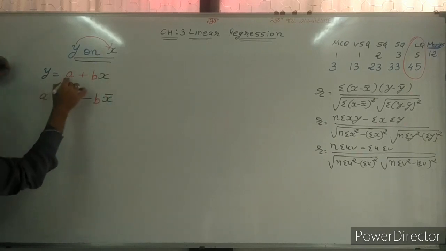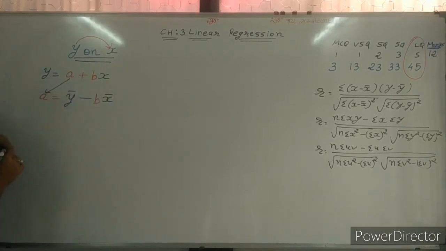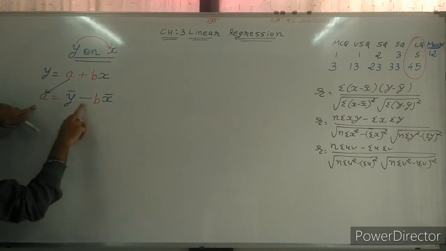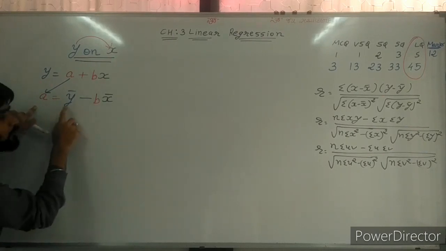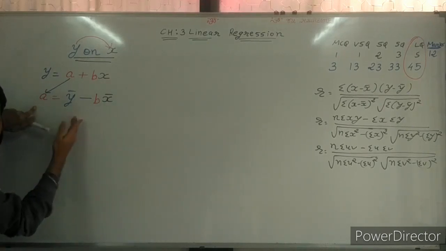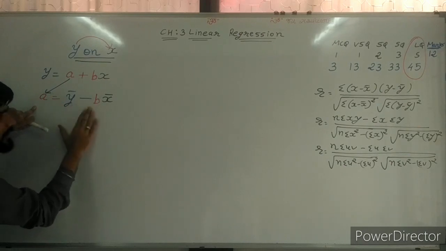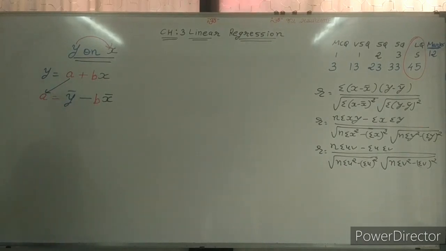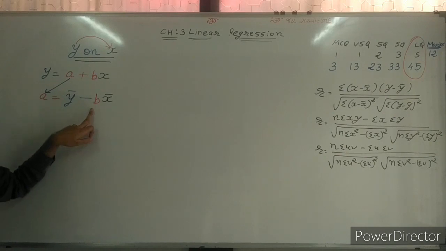Sir, for that we need the value of a. How can we find the value of a? A is equal to y bar minus b x bar. How can we find y bar? Sir, we know in the second chapter in many sums we have found x bar and y bar. So x bar and y bar are easy, but sir, for that b is also required. A is okay, we can find it in this way and then put that value of a in the function. But sir, what about b? Because to find a, b is required.